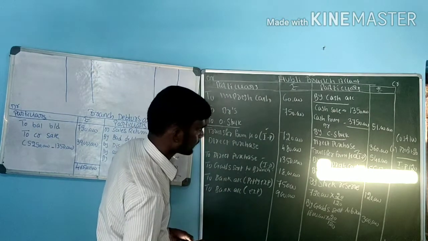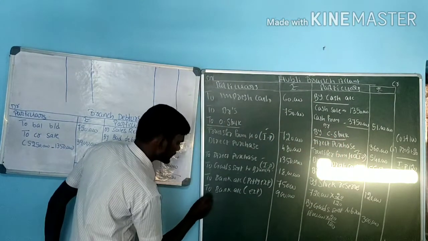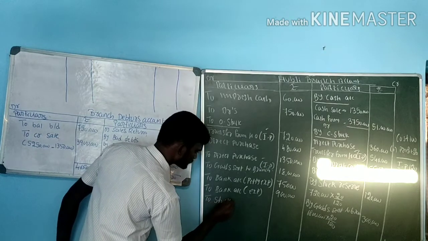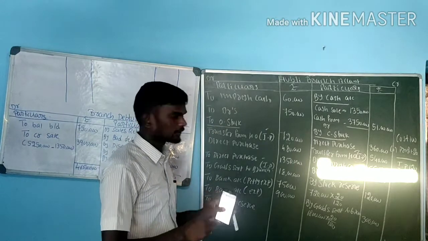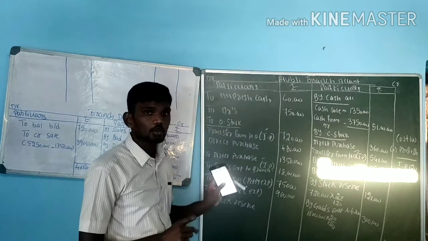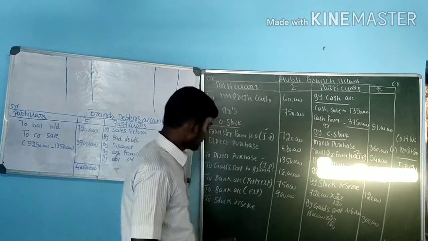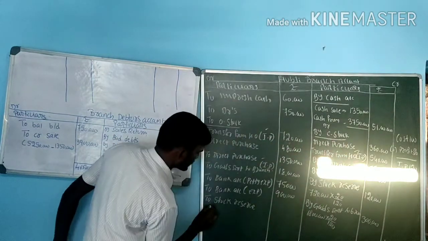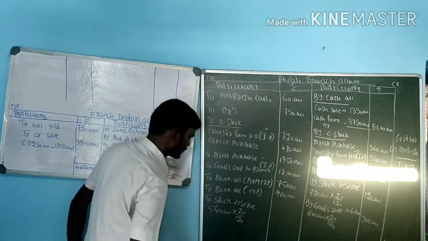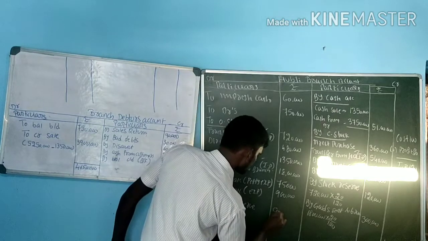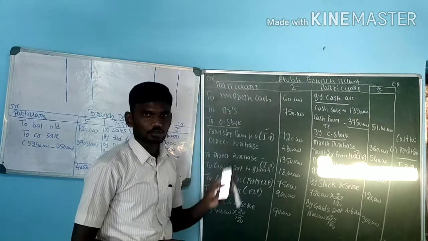Next one, when we come to the credit side. Transfer from head office. What is this? Closing stock. For closing stock, the opposite is to stock reserve. In closing stock and opening stock, if it includes profit, go for opposite entries by stating stock reserve. When we come to goods sent to branch, go for the opposite in the same way. To stock reserve, what is the value here? 5,40,000 into 20 divided by 120. That is 90,000. This is the problem for branch account.